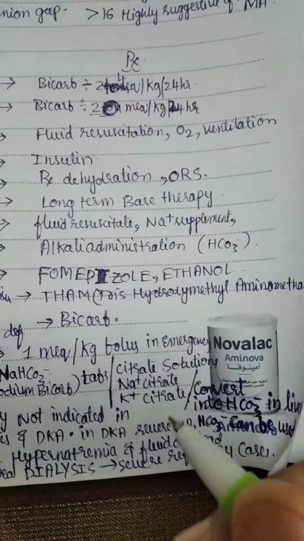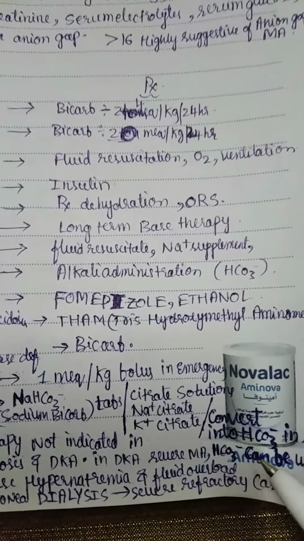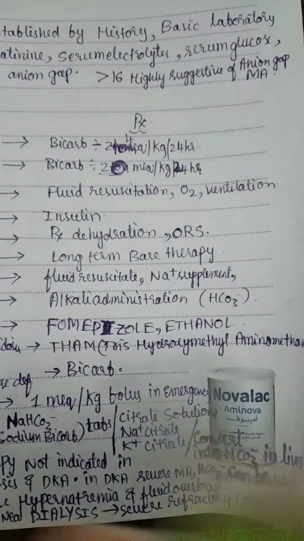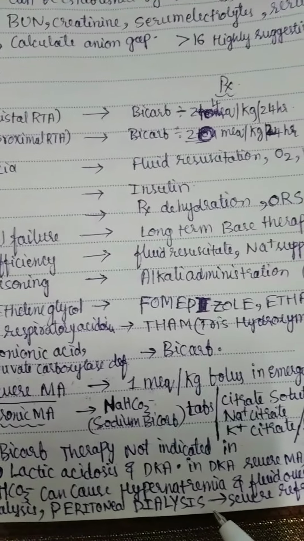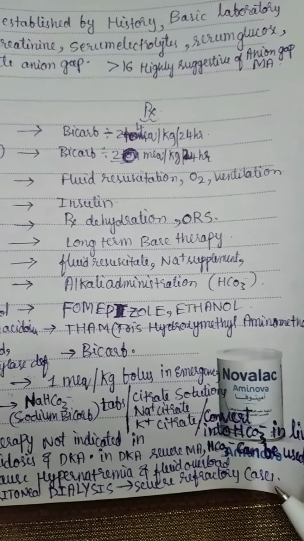In severe DKA with severe metabolic acidosis, HCO3 can be used with very careful monitoring. Hemodialysis and peritoneal dialysis are used in severe refractory cases of metabolic acidosis. So this is about metabolic acidosis.